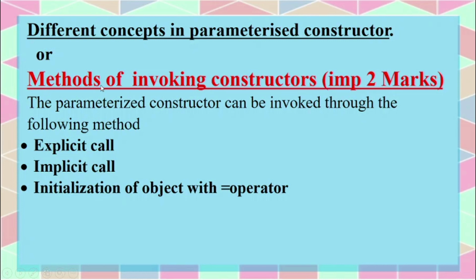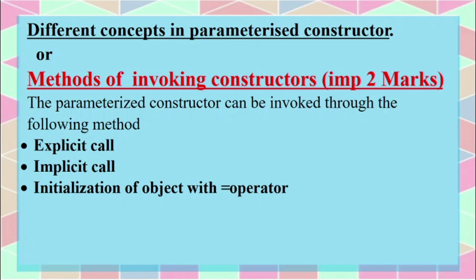Only these 3 points, the different methods of invoking parameterized constructors, are important for 2 marks. And for 5 marks a question can be asked like: explain implicit call in parameterized constructor with an example program, or initialization of object with equal to operator with an example program. That can be asked for 5 marks. That means these 3 points can be asked for 2 marks, and any one topic with an example program can be asked for 5 marks.